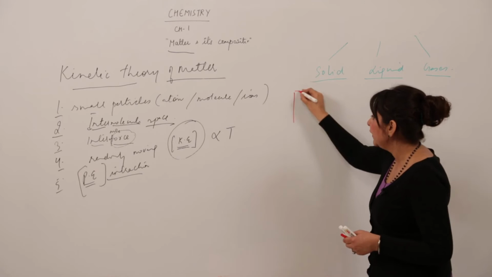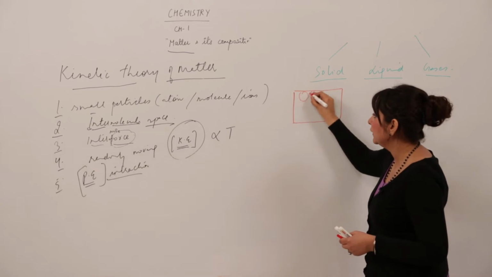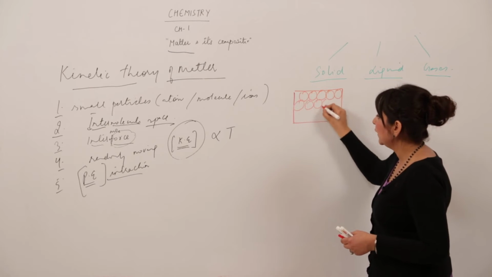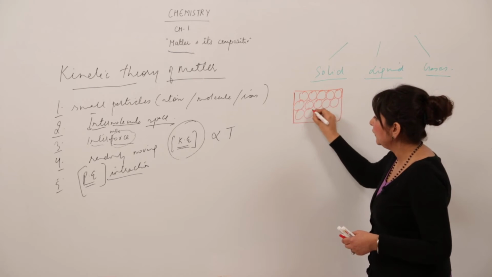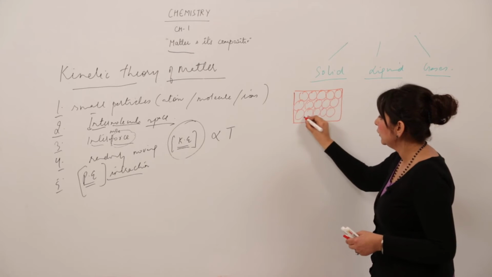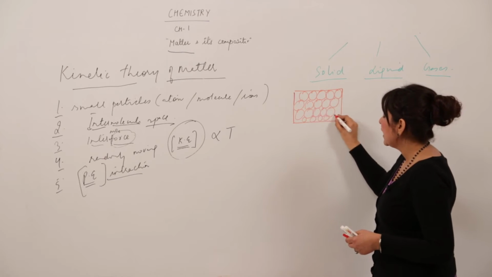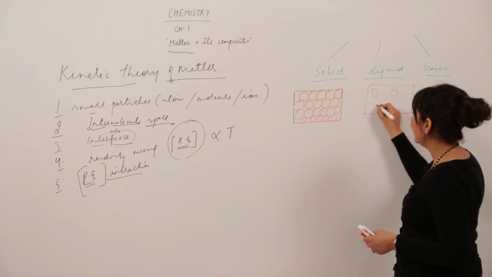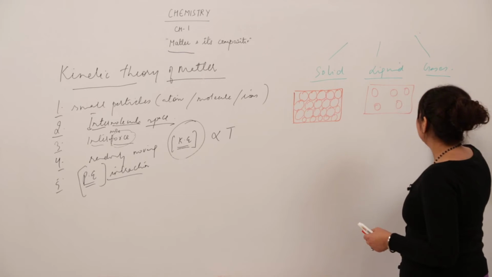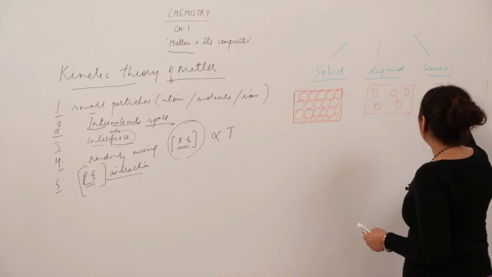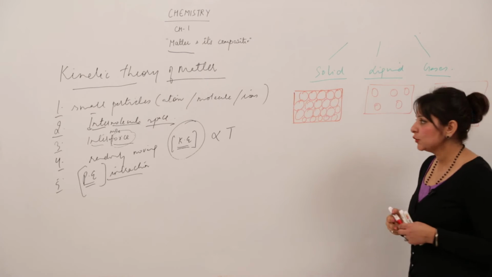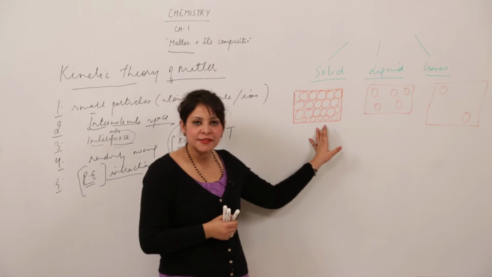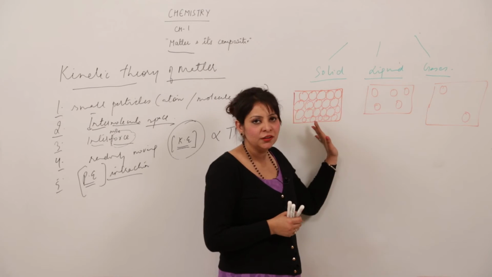In solid we get to see particles like this, as I'm drawing in the figure. You see they are closely packed. I'm not leaving much space between them. If I take into account liquid, they are present like this. There is a space between them. And in gas, when I'm drawing, they are like this. So what difference do you get to see? In solid, closely packed, no space.